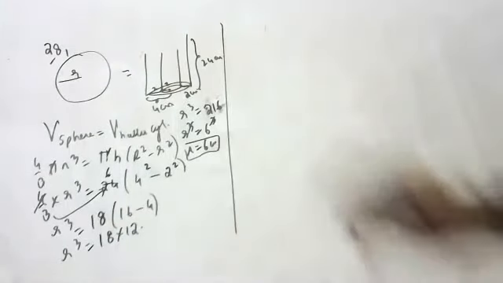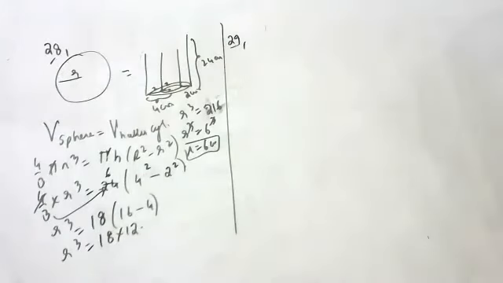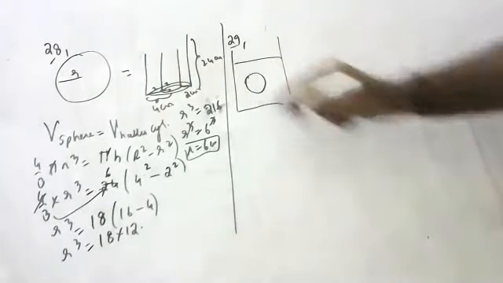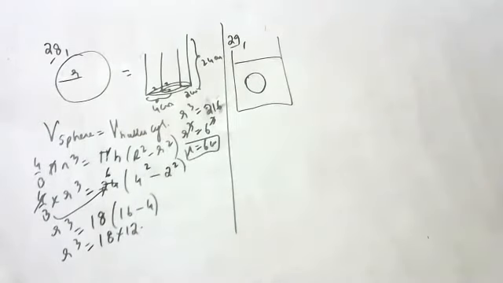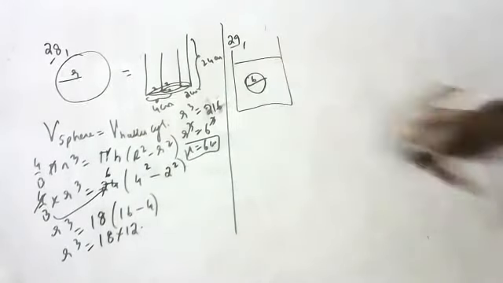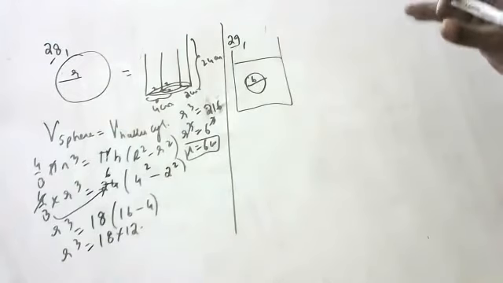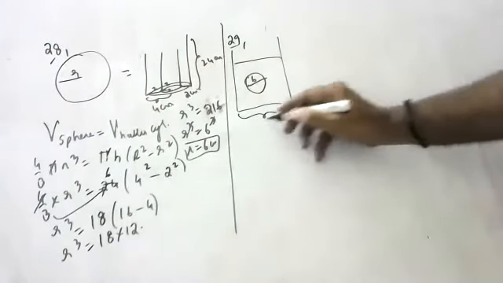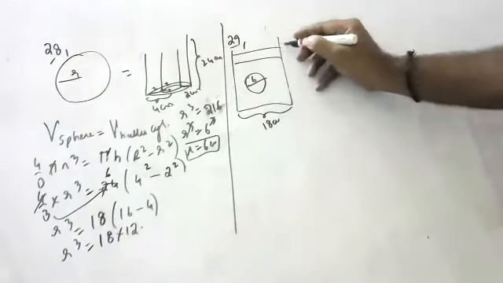Next, the 23rd question. A cylindrical beaker has water in it. A sphere of 6 centimeters diameter is dropped in, so some portion of the water will go upward. The diameter of the beaker is 18 centimeters. How much has the water level gone upward?